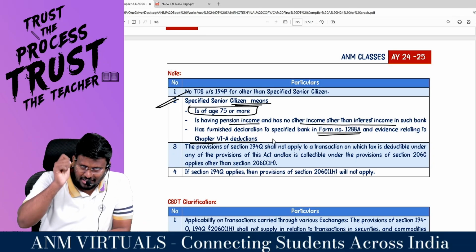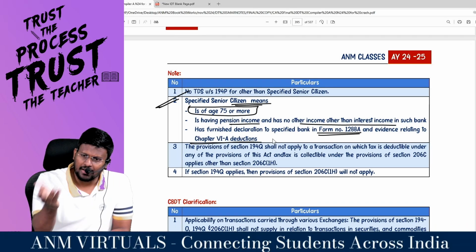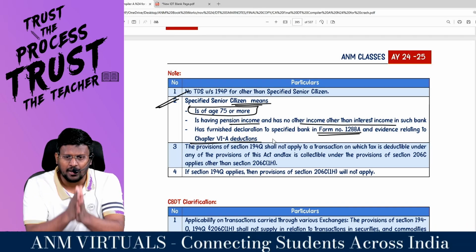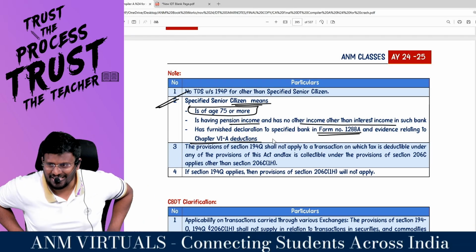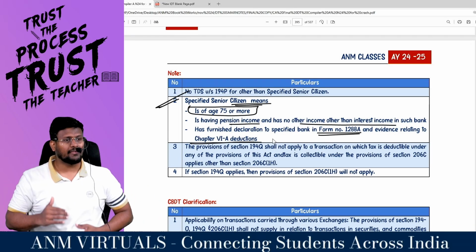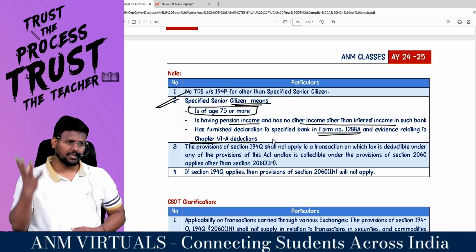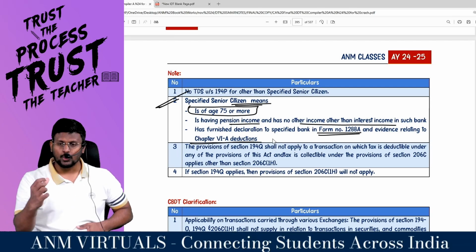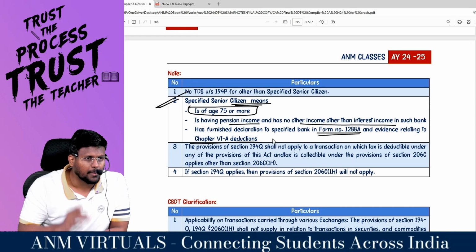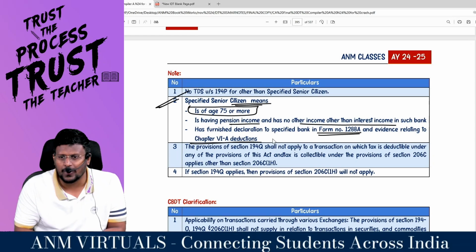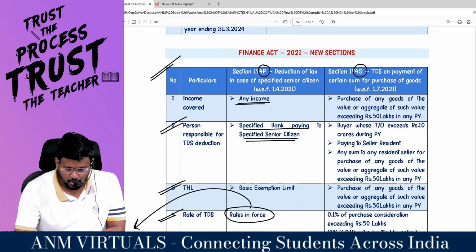Sir, you take the interest income and also the pension income. Pension income will be taxable under income from salary, and interest income will be taxable under income from other sources. If you add, sir, you'll be getting the gross total income, because I'm not supposed to have any other income. Against that income, these are the Chapter 6A reductions I'm having. I'm not interested to travel through the default tax regime. I'm interested to travel through the optional tax regime. I get out of the default tax regime. Please reduce the Chapter 6A reduction and find out the tax payable. That tax amount you deduct under section 194P. That's it with regard to 194P.